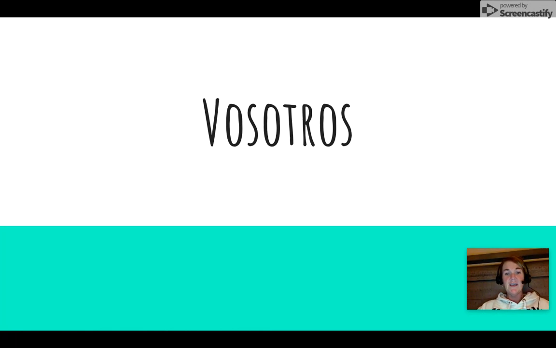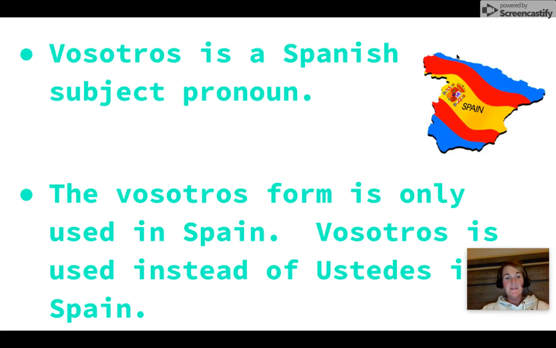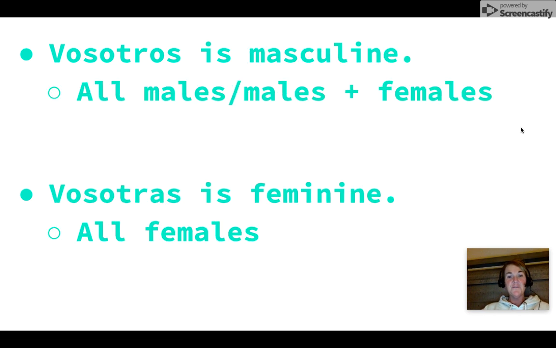So remember, we have talked about vosotros a little bit, but we haven't had a lot of instruction on vosotros. So today we are going to dive into that a little bit deeper. Vosotros is a Spanish subject pronoun, and the vosotros form is only used in Spain. Vosotros is used instead of ustedes in Spain. So if you're in a country other than Spain, you will use ustedes, but if you are in Spain, you would use vosotros. Vosotros is the masculine form of the subject pronoun.